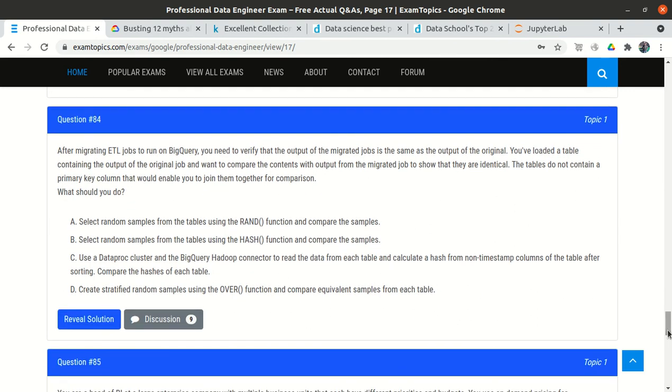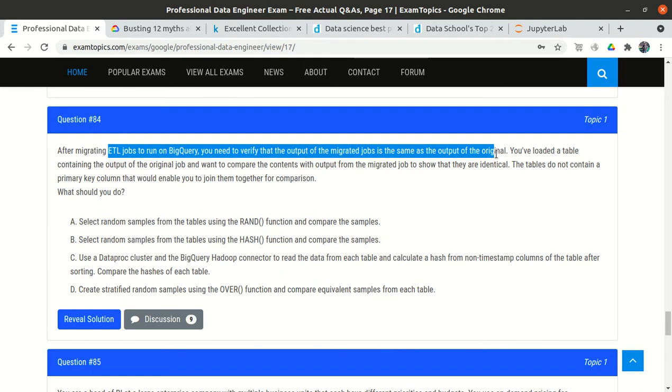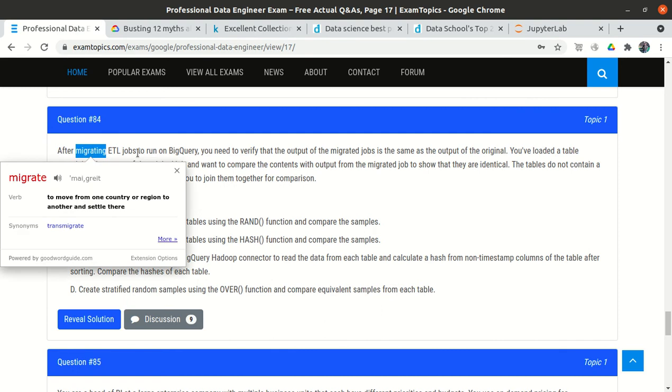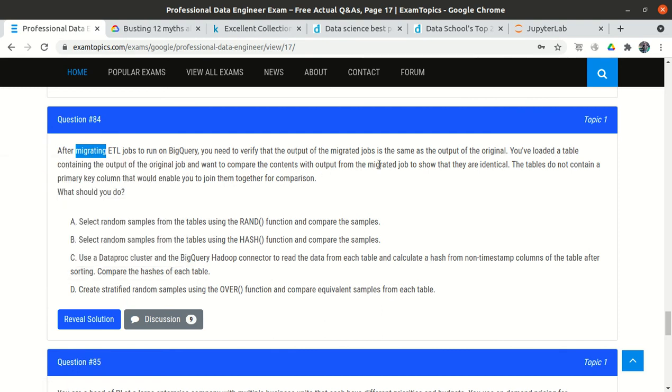Question number 84. After migrating ETL jobs to run on BigQuery, you need to verify that the output of the migrated jobs is the same as the output of the original. So we have some ETL jobs that we have migrated and run on BigQuery, and we need to confirm whether the output of the jobs after the migration is the same as the original output, that is, before migration.